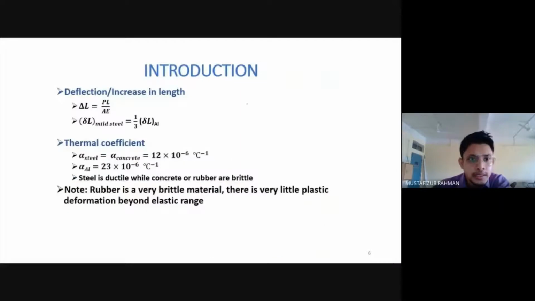Then this formula: delta L is equal to PL by AE. We already know this formula, I hope. Very important formula.